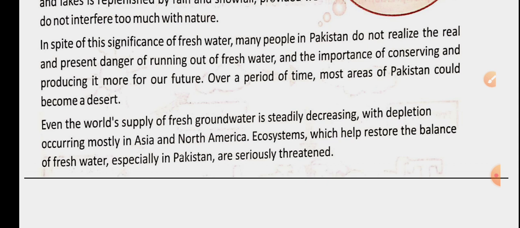Ecosystem means environment. Our environment helps the water come back in the form of rain. And unfortunately, we are wasting the water, and we are also destroying the environment which causes the rain. So we are under two threats. First of all, we are wasting our water, and secondly, there is no proper arrangement in the form of a good environment so that the water will come back to our reservoirs.